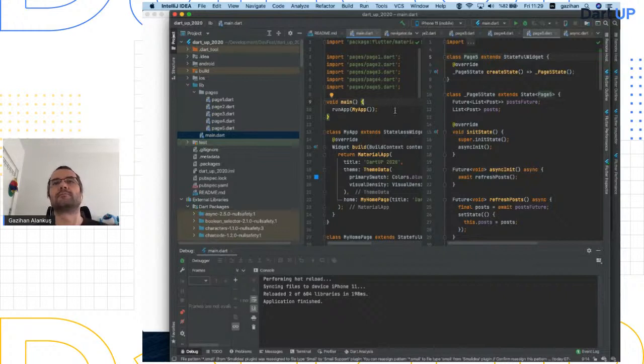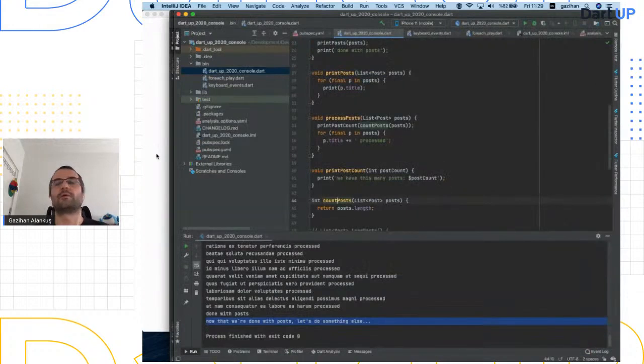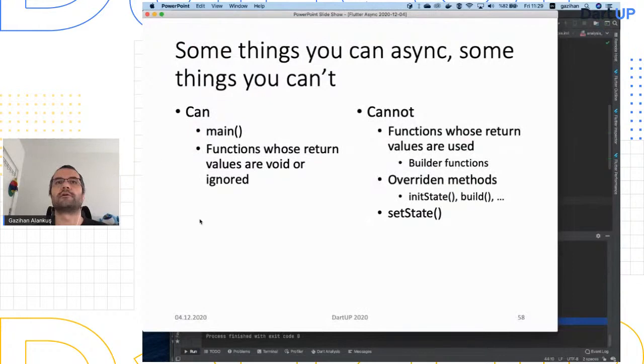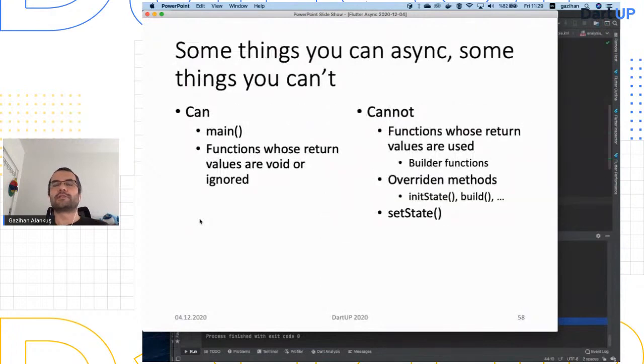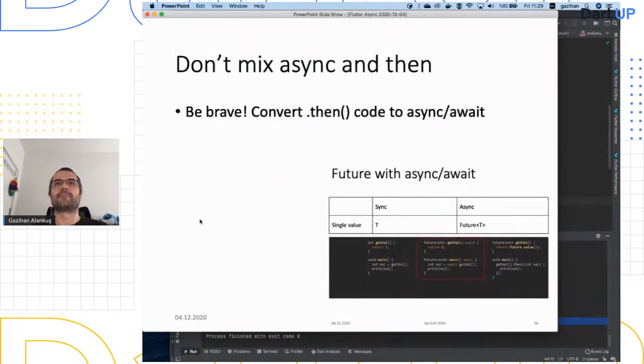So runApp has to execute, and inside your widgets, you do that stuff. Maybe that was the digression, but nice questions. I like the interaction. Okay, so these are the things that you can and cannot make async.